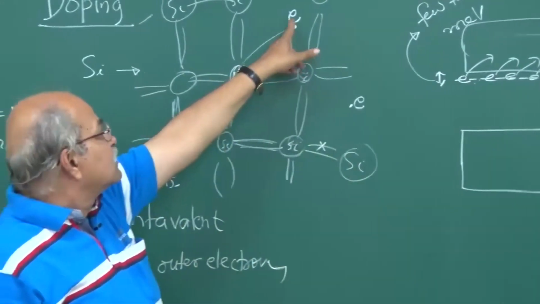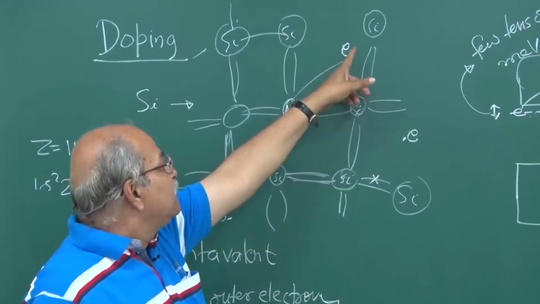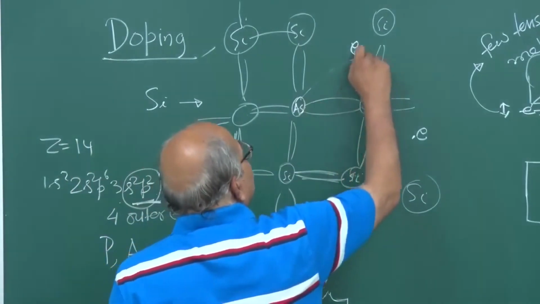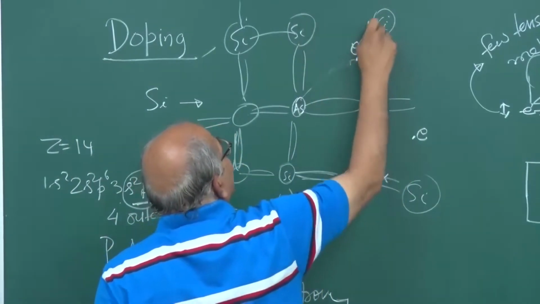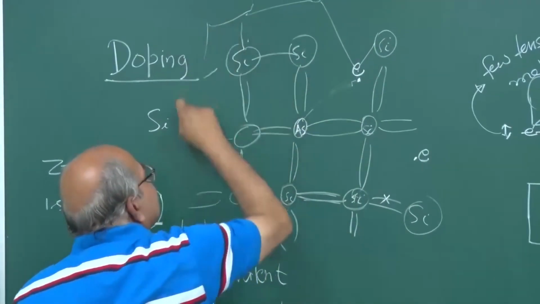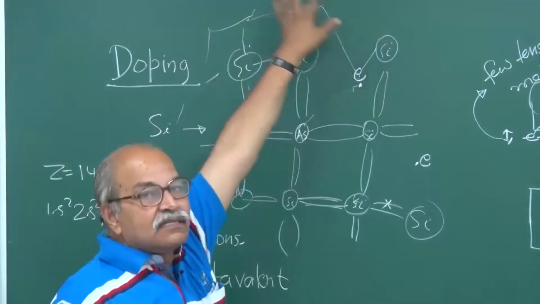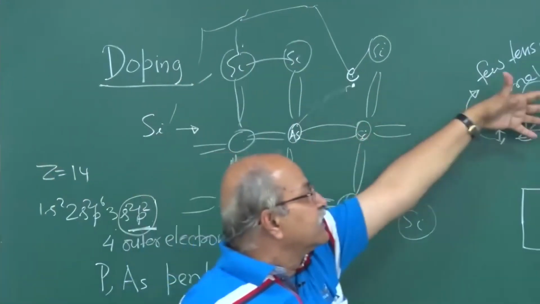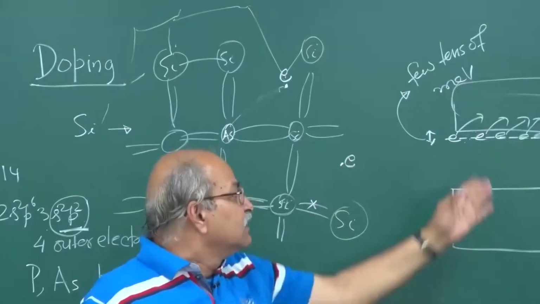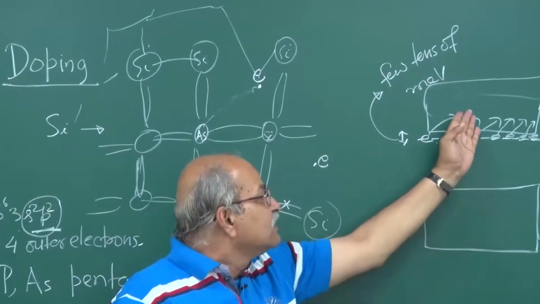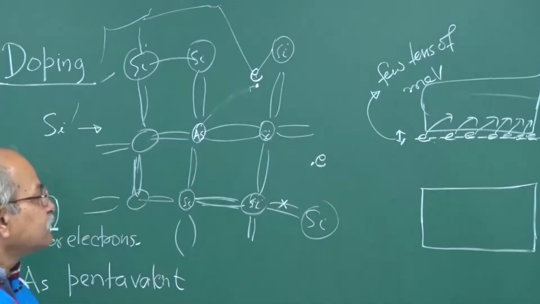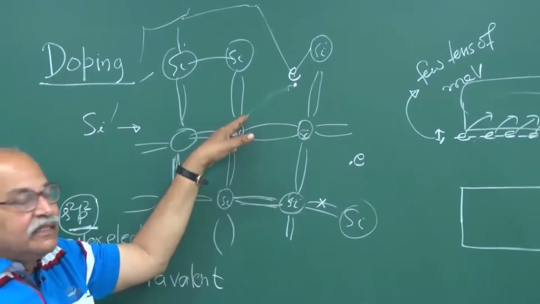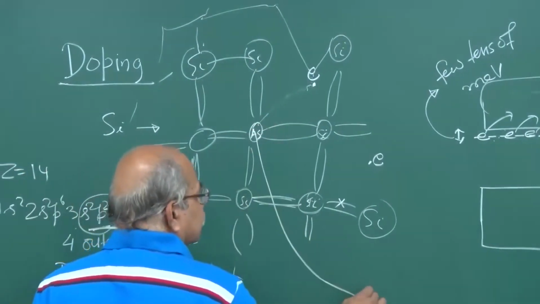So that means this electron, which is very weakly bound to this arsenic, can go from this atom to that atom and that atom to that atom and so on. It can go anywhere from here to here, and once it goes in this surrounding, the energy is here in the conduction band. So that's the meaning of these electrons going from the impurity level to the conduction band. Okay, and once this electron leaves this arsenic, this becomes a positive ion.